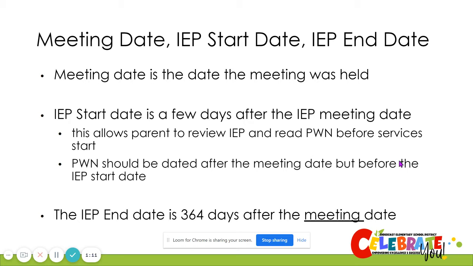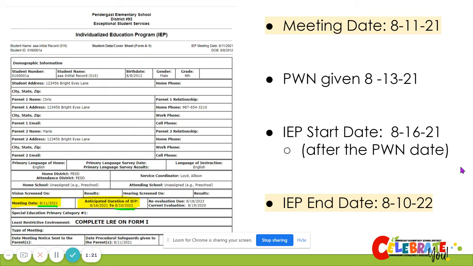The IEP end date will continue to be 364 days after the IEP annual meeting date. Here's an example to review. In this example, the meeting date is August 11th, 2021. What you don't see here is that the PWN was written and given to parents by August 13th, 2021.